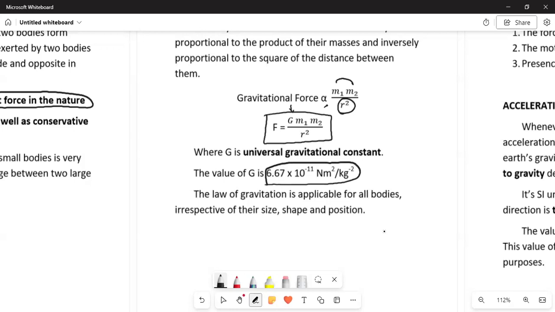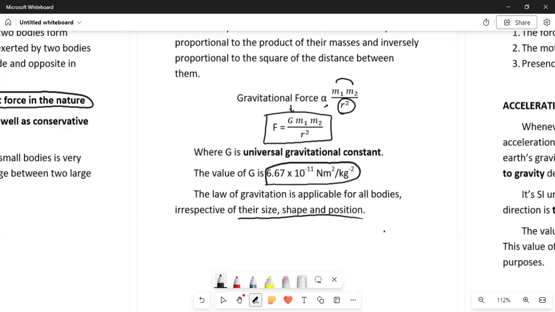Then we have written that the law of gravitation is applicable to all bodies irrespective of their shape and size. Even if you change the shape and size, the force of gravitation between the two bodies will still be the same, keeping the mass and the distance between them the same.